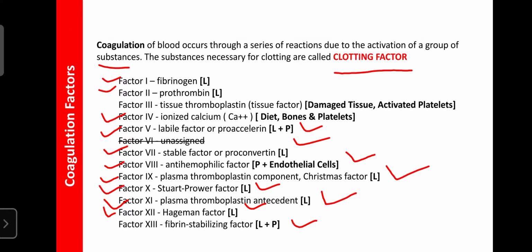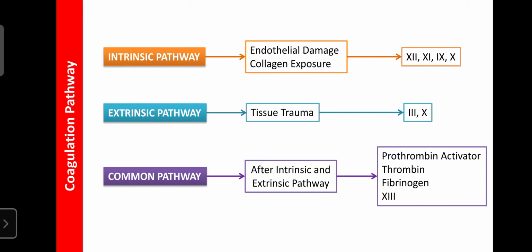So next is the coagulation pathway. Regarding the blood coagulation pathway, there are mainly three types: the intrinsic pathway, the extrinsic pathway, and after both, the common pathway. Okay, the intrinsic pathway begins when the blood vessels are damaged internally. Due to damage of blood vessels, collagen is exposed. Collagen is a component of the blood vessels.